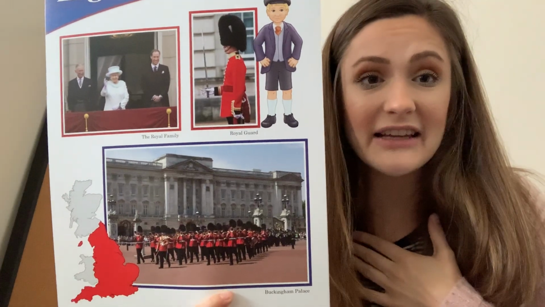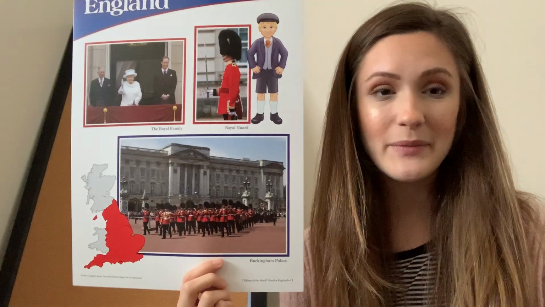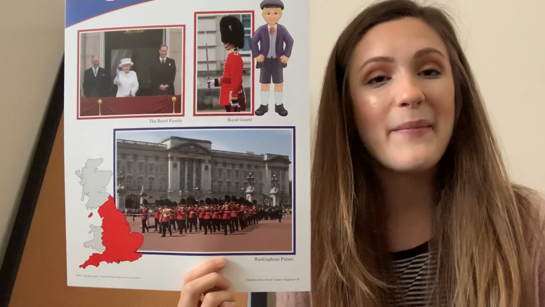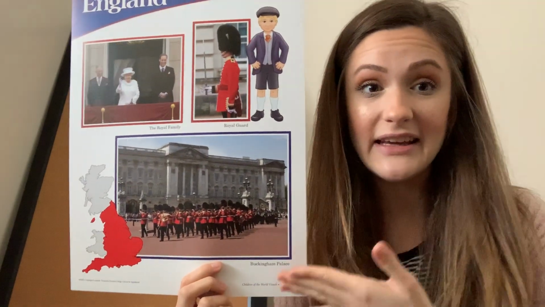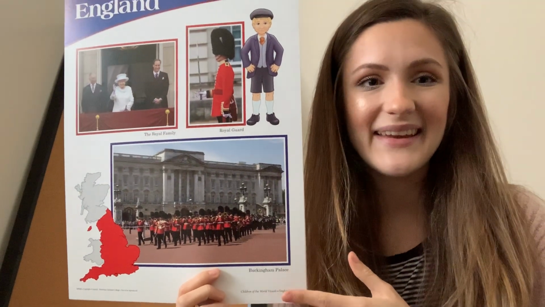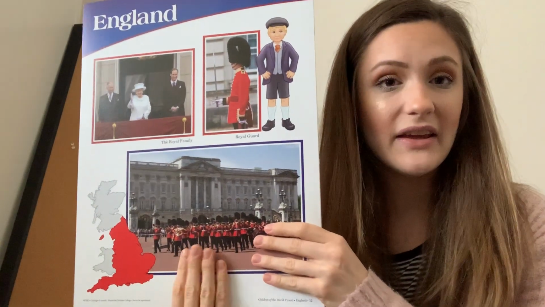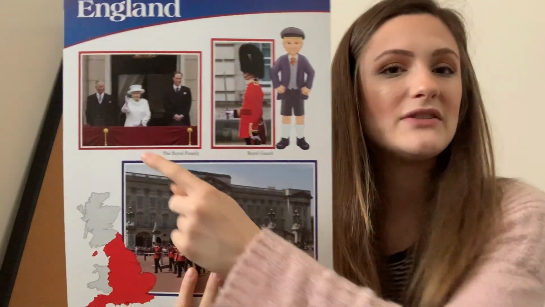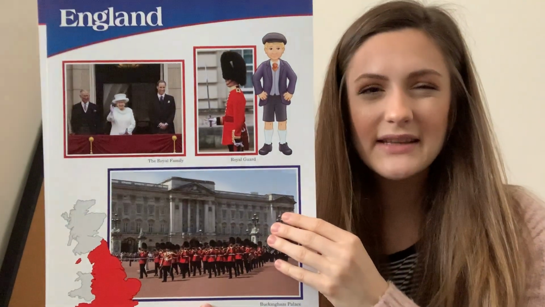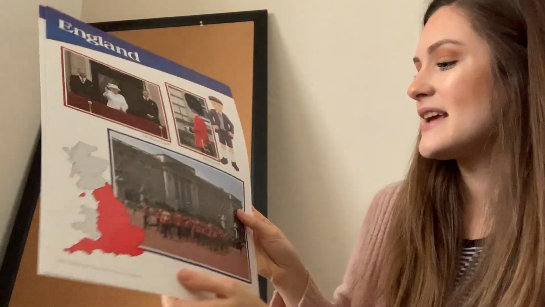Now, we don't have kings and queens in the United States. We have a president, and our president, President Trump, makes decisions and leads our country. And the person that's kind of like a president in England would be called the Prime Minister. Can you say Prime Minister? Yes, he's like the president in England. So we've got the king or queen in England. Right now it's Queen Elizabeth. And so let's look and see what we can remember about England and